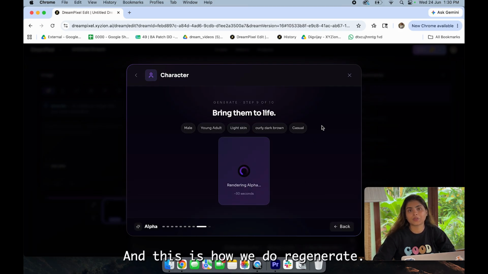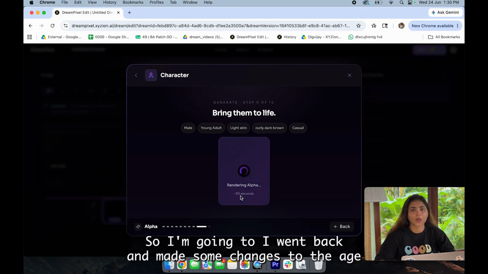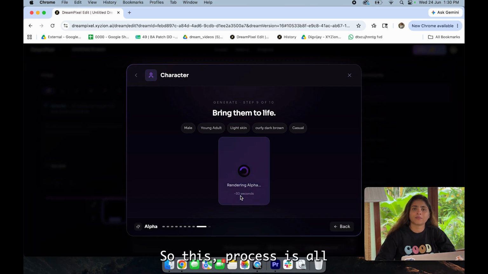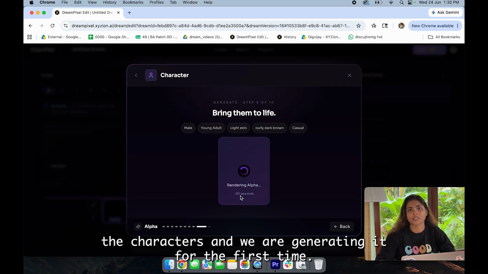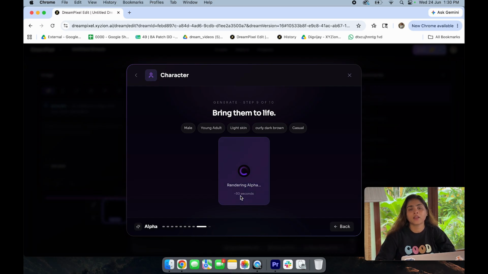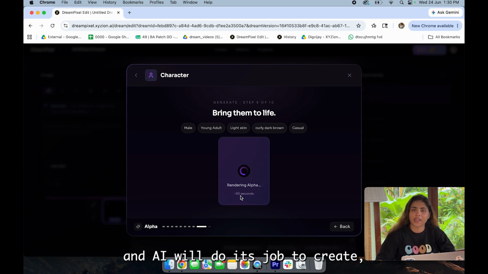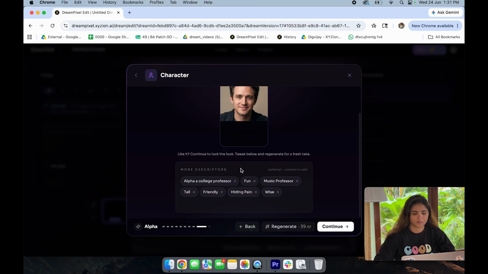So this is how we do regenerate. I did not like the character which was made, so I went back and made some changes to the age and the dressing color of my character, and then I'm regenerating. We do this process when we don't have the character and we are generating it for the first time. If you already have a character, you can just provide its image, and the AI will do its job to save your character and create different camera angles of your character.